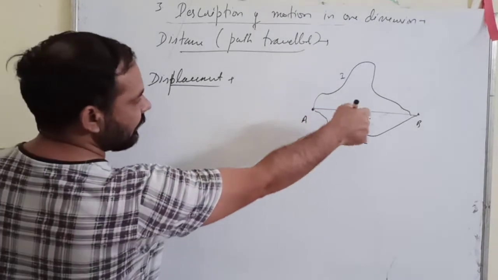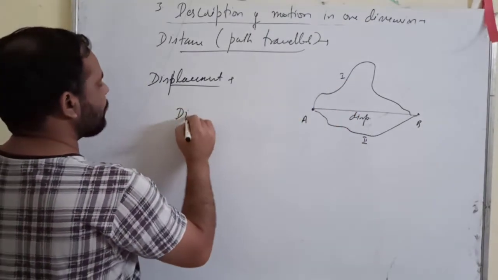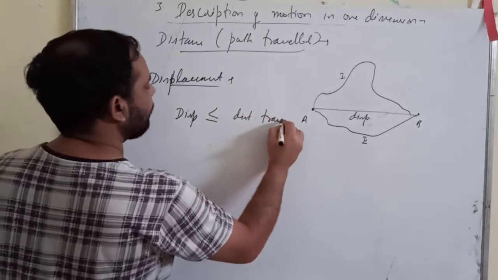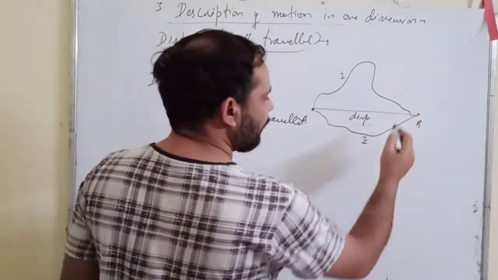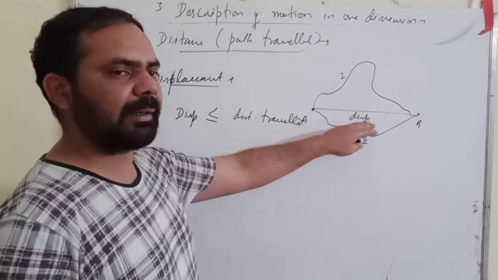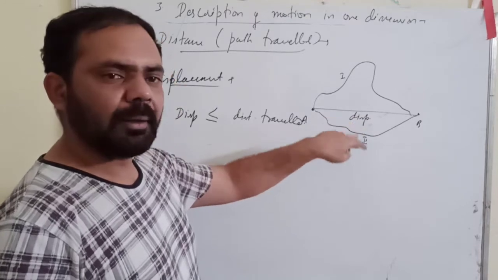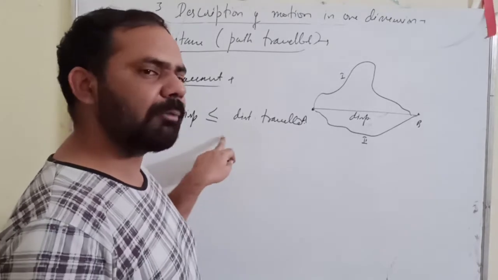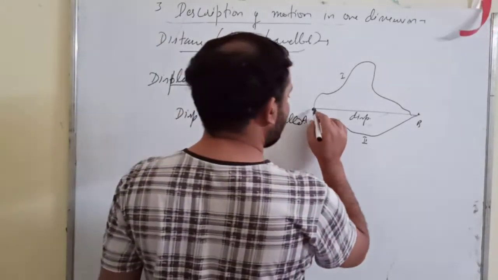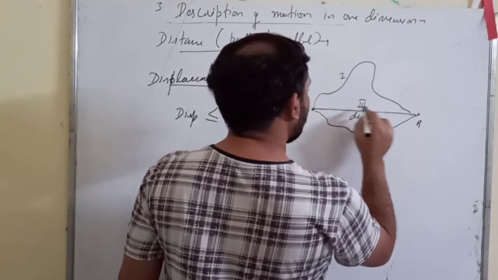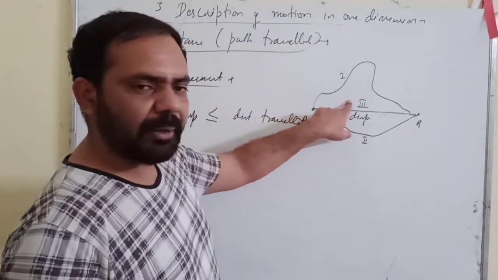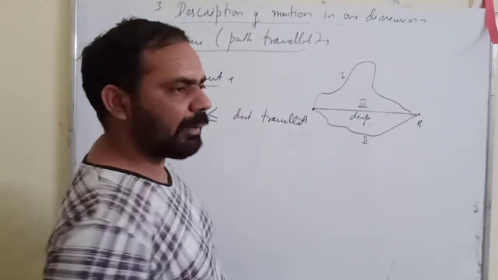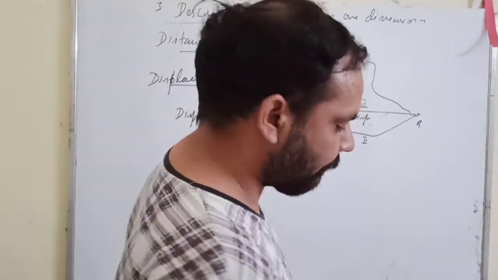Now one thing you can easily understand from here is that displacement is always less than or equal to distance traveled. Because this is the shortest distance, distance can never be smaller than displacement. When will it be equal? When the object is moving in a straight line. Suppose there is another body which moves along this path. So for the third body, the displacement and distance are equal. So displacement can never be more than the distance traveled.